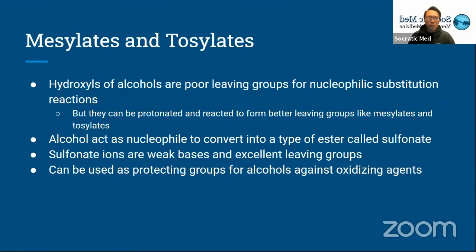So in this reaction, the alcohol acts as a nucleophile and it's converted into a type of ester called a sulfonate. And sulfonate ions are weak bases, so they make excellent leaving groups, and that helps when you're doing a nucleophilic substitution reaction. But they can also be used as protecting groups for alcohols against oxidizing agents. So if you convert an alcohol into a mesylate or a tosylate and use an oxidizing agent like PCC against it, it won't be able to oxidize it.